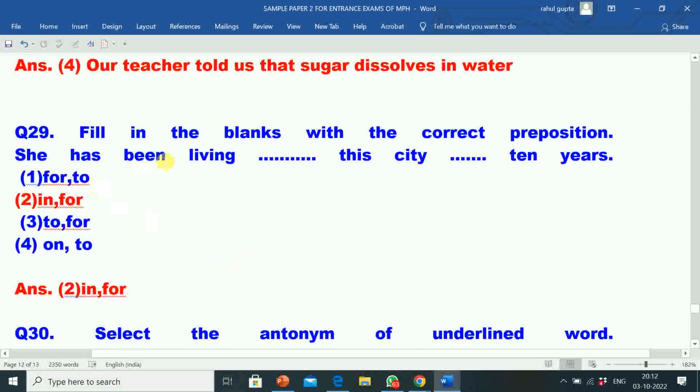Next question 29. Fill in the blanks with the correct preposition. She has been living dash this city dash 10 years. Option 1, for to. Option 2, in for. Option 3, to for. Option 4, on to. Correct answer is option 2, in for. So here the correct sentence is, she has been living in this city for 10 years.